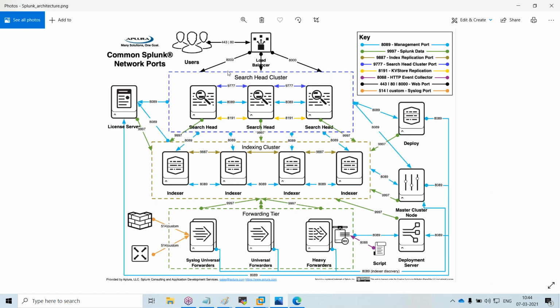If I log in for the first time here, I will be creating one configuration, like one dashboard. Next time when I log out and log in, I may go to this other search head. Correct? Yes, sir. During that time, I should see the same configuration here, whatever dashboards I created.